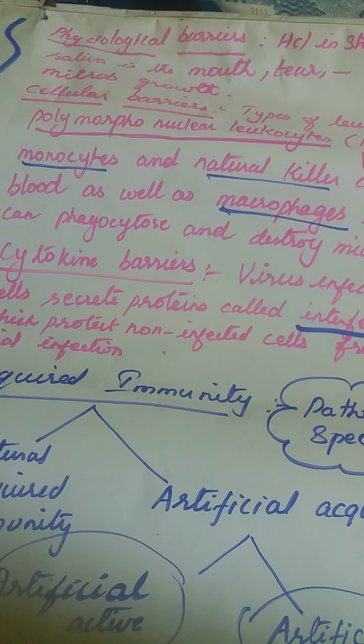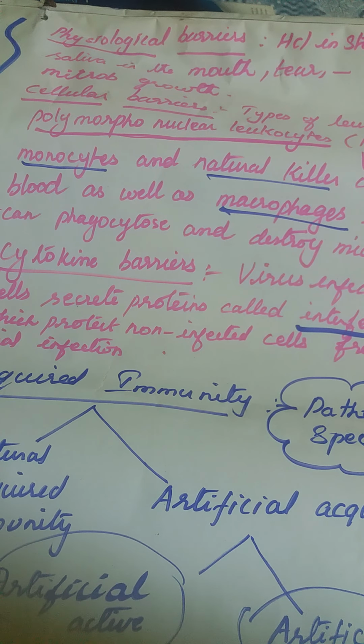Monocytes and natural killer cells are found in the blood, as well as the macrophages in the tissues, and they can phagocytose the microorganism. What is phagocytosis? In 10th standard you study, I need not say that elaborately. Phagocytosis is the engulfing of microorganisms, which engulfs the microbes and digests the microbes, so they cannot produce any toxic effect.